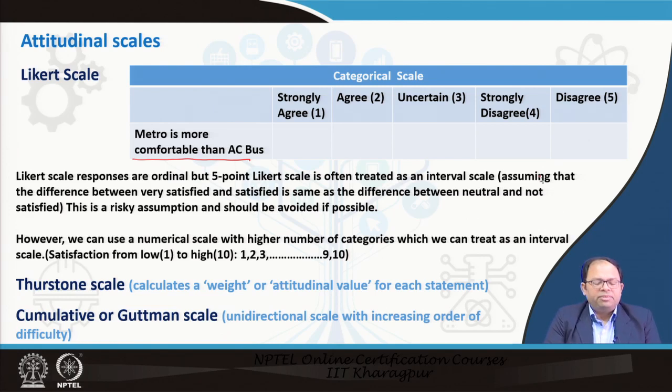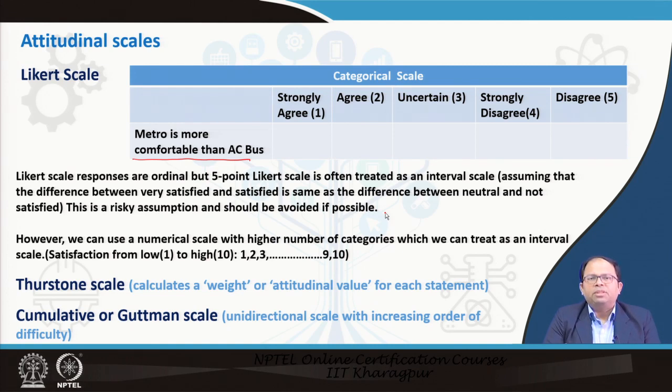We assume that the difference between very satisfied and satisfied is same as the difference between neutral and not satisfied. So we sometimes assume that the difference is same so that we can do statistical calculations. But this is a risky assumption and should be avoided if possible. Now sometimes it's difficult, we can always increase this particular category from 5-point to a 10-point scale.